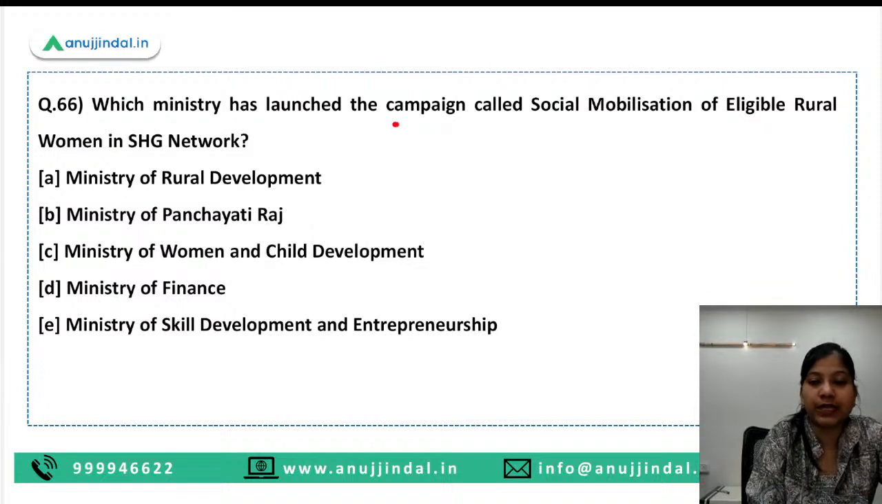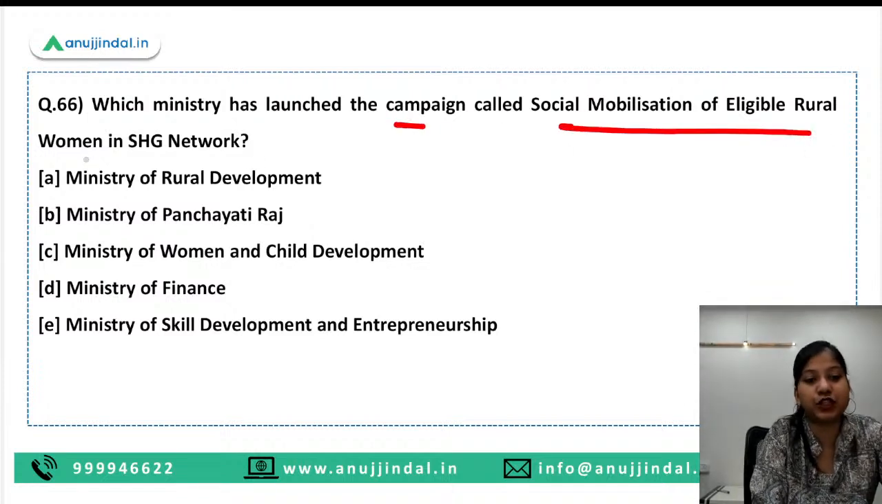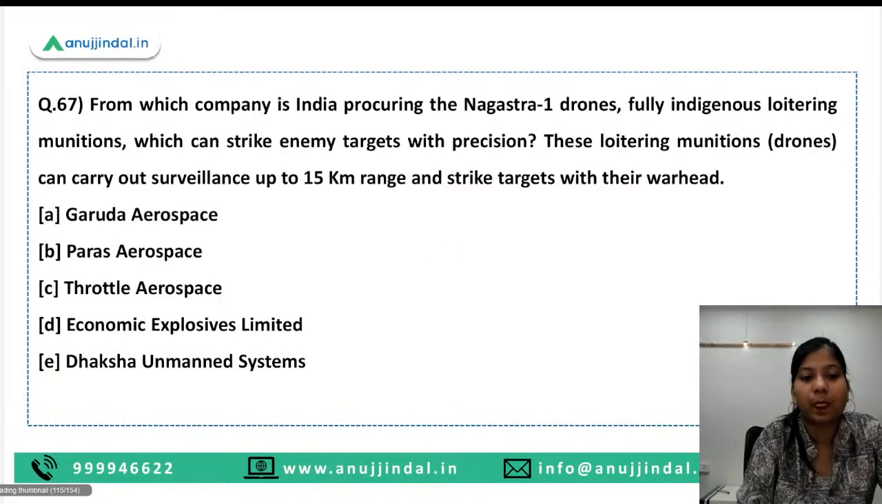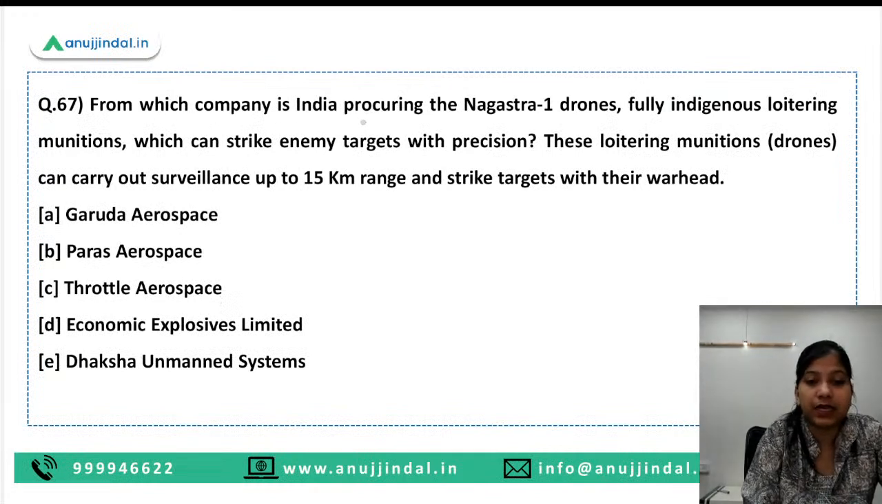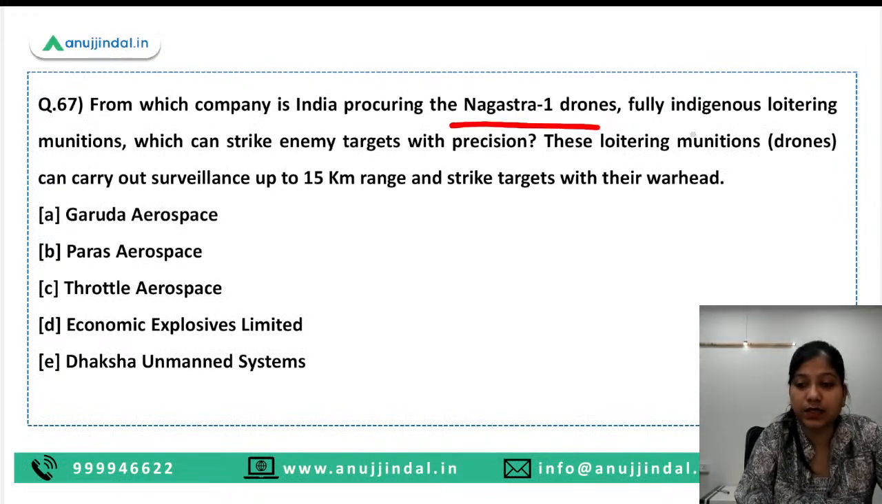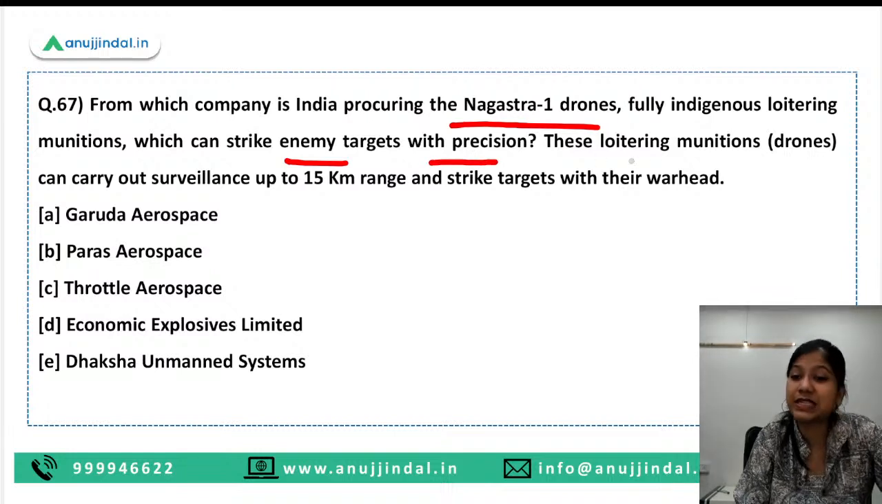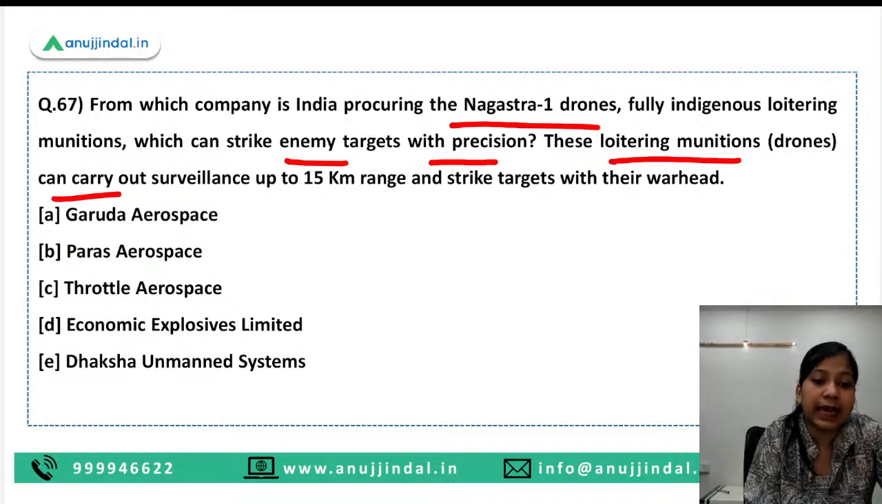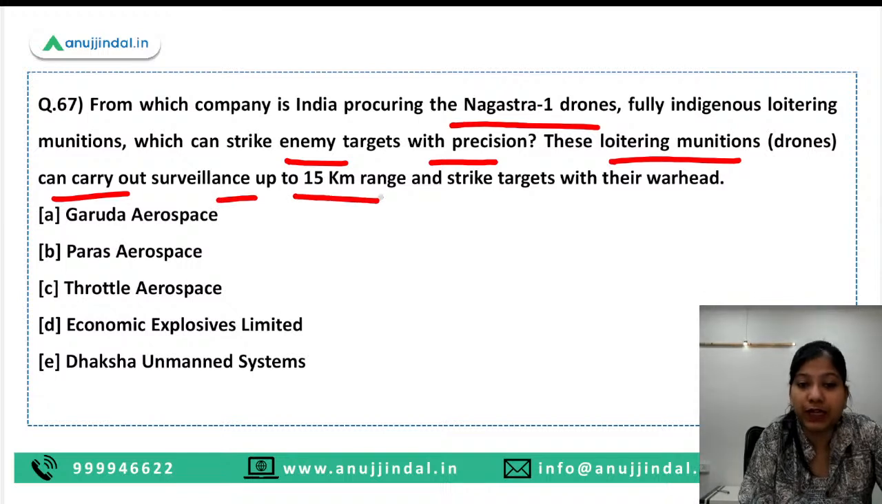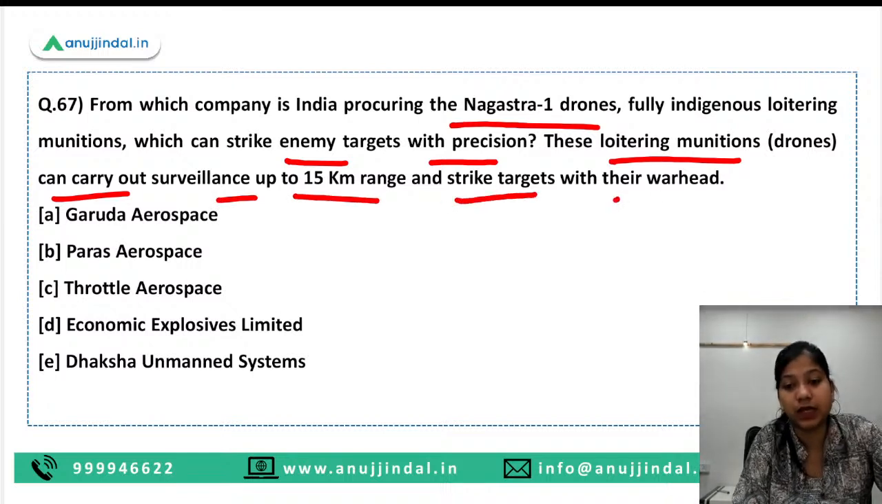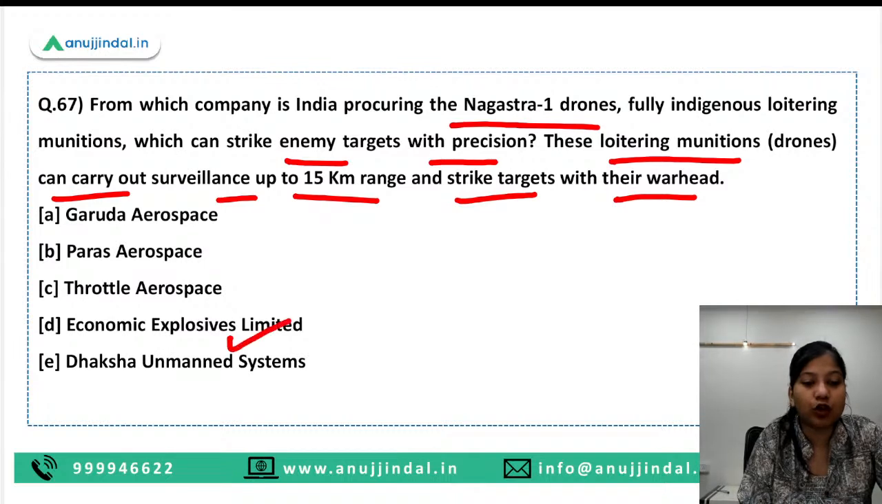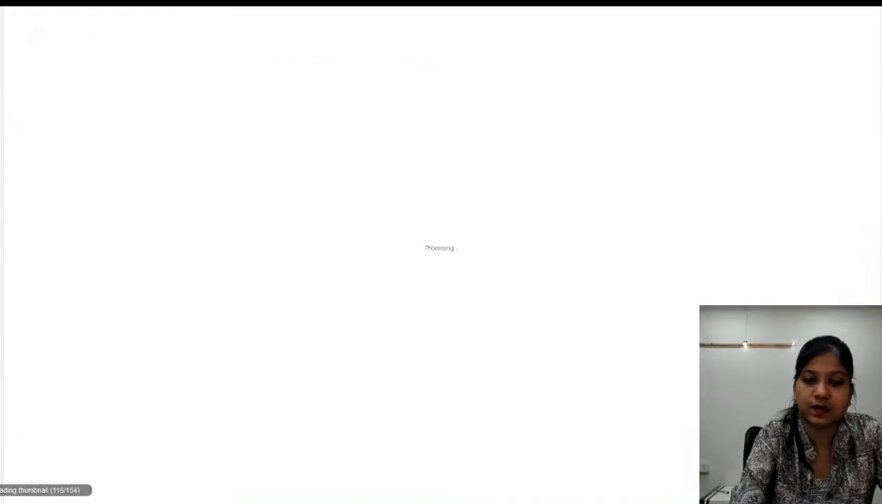Which ministry has launched the campaign called Social Mobilization of Eligible Rural Women in SHG Network? So here, guys, Ministry of Rural Development is the right answer. From which company is India procuring Nagastra 1 drones, fully indigenous loitering munitions, which can strike enemy targets with precision? These loitering munitions can carry out surveillance of up to 15-kilometer range and strike targets with their warheads. So here, guys, Economic Explosives Limited is the right answer.